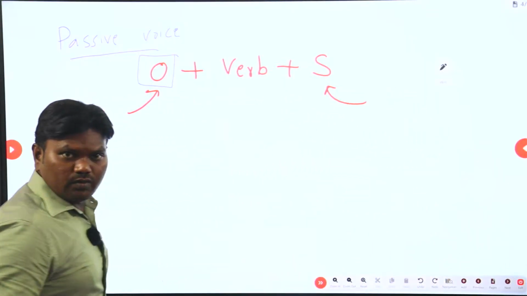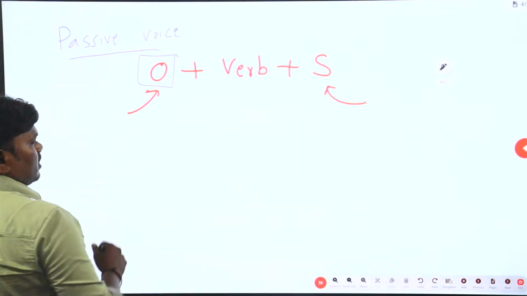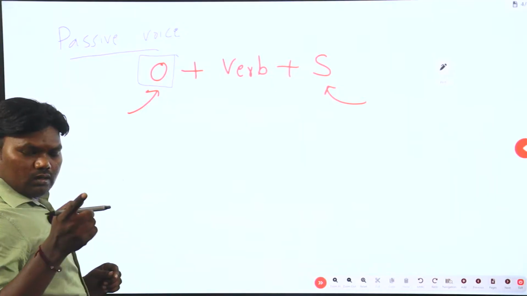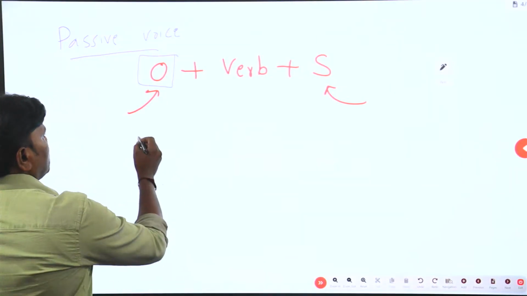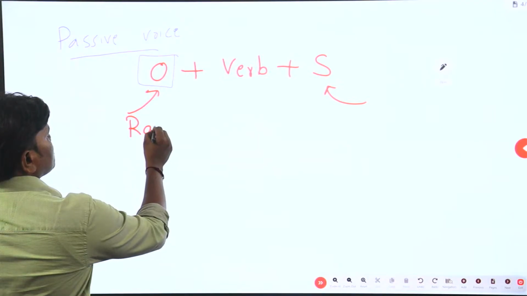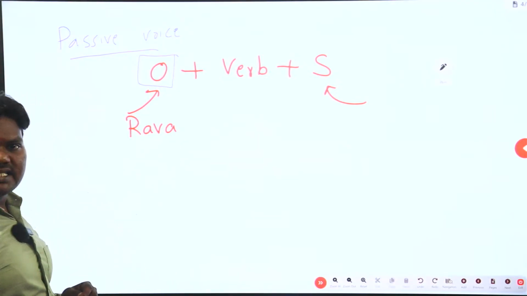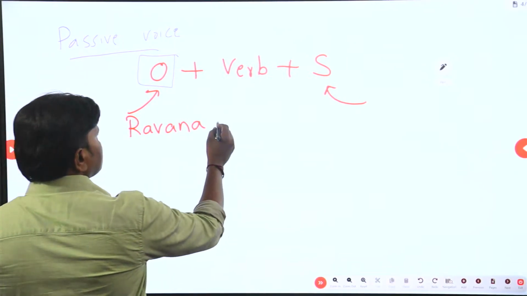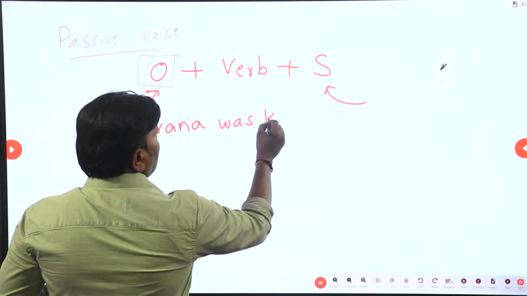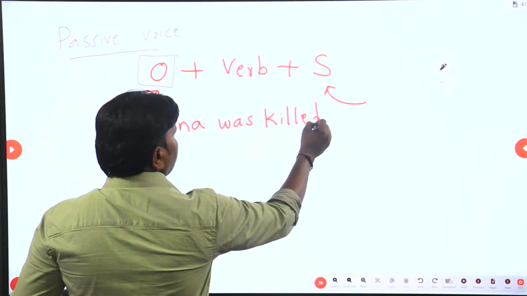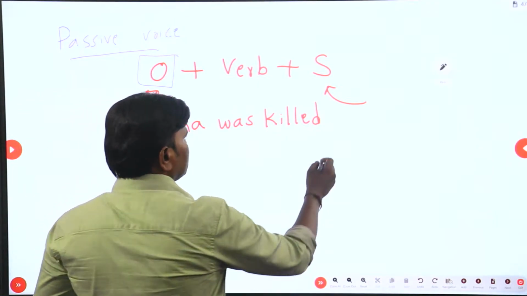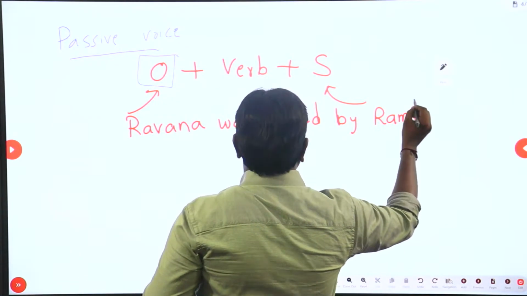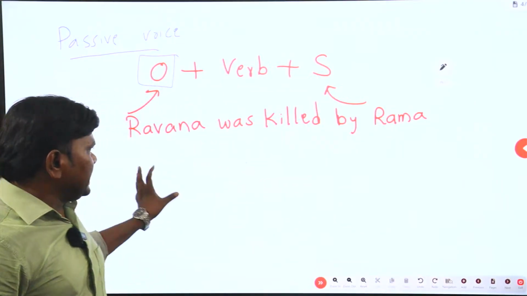Let me take the example that I discussed just a while ago. Rama killed Ravana, right? Now their object was Ravana who got killed. Now that means my sentence has to start with the object. So Ravana was killed. This is the verb form. Ravana was killed by Rama.